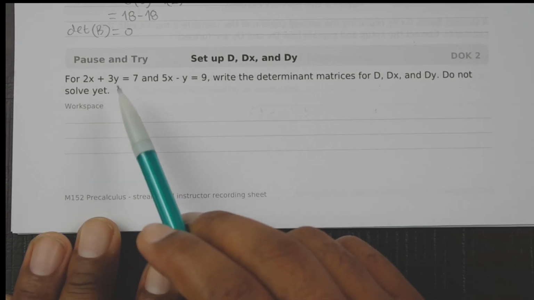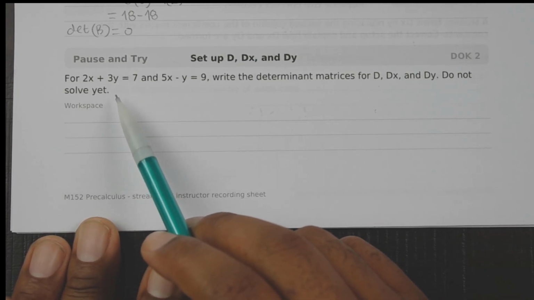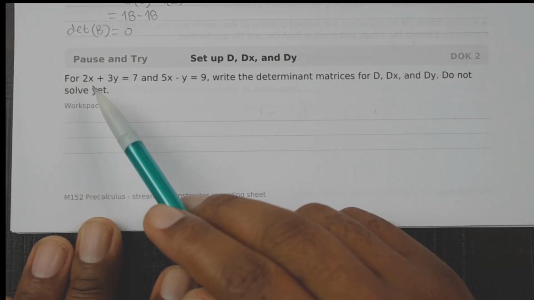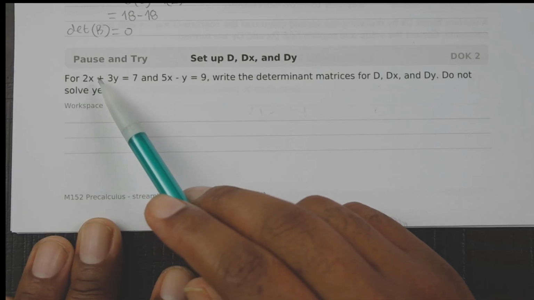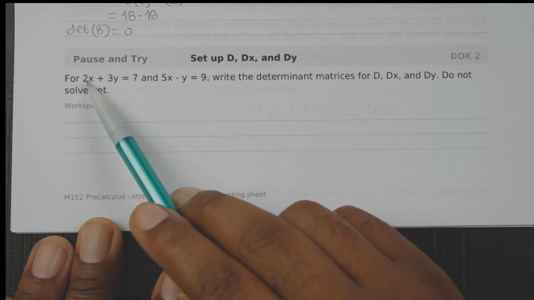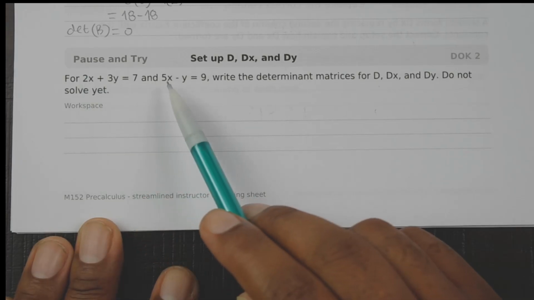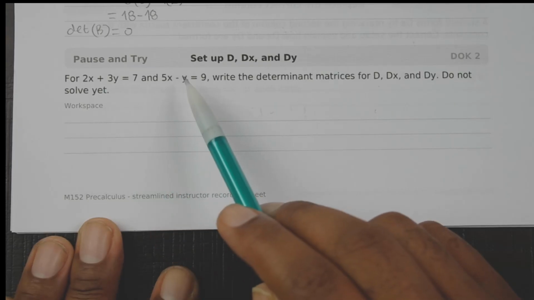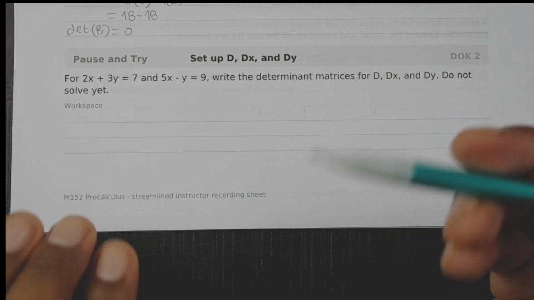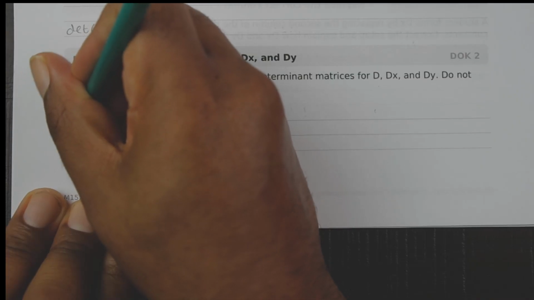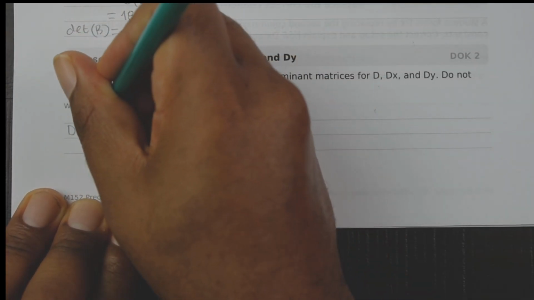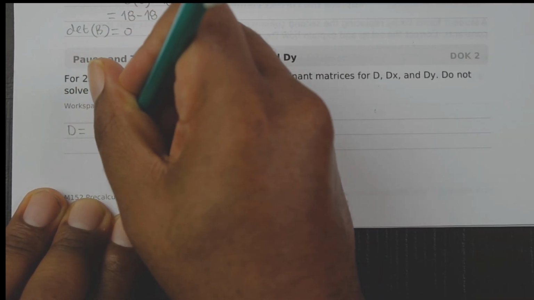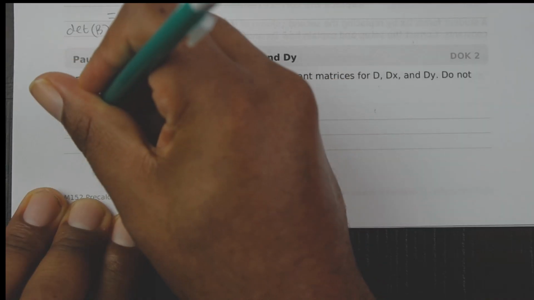First, I want to start with the coefficient matrix. The x coefficients are 2 and 5, and the y coefficients are 3 and -1. So D is equal to 2, 3, 5, and -1.